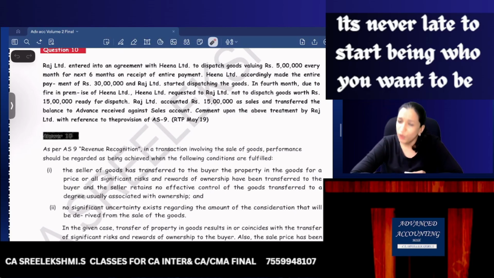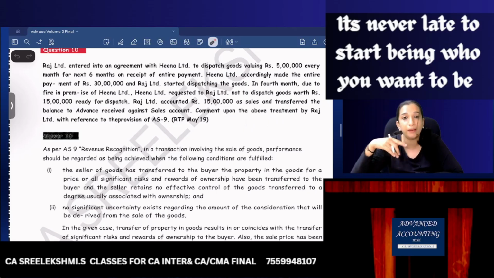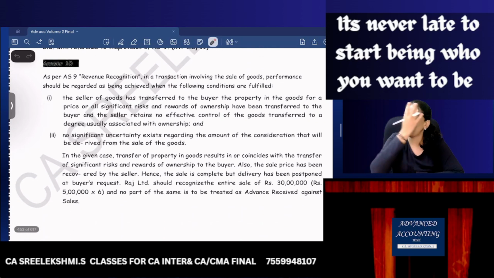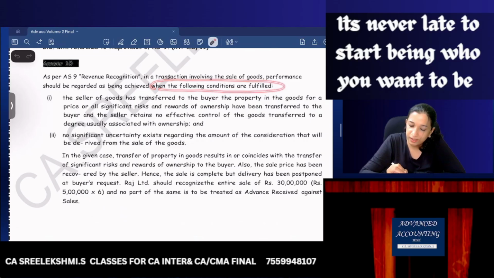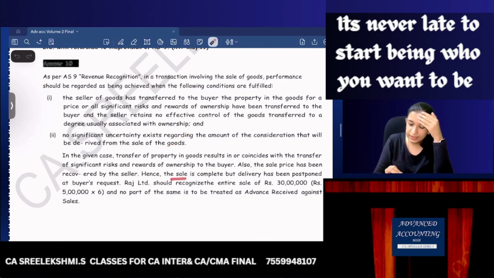So what should you say? Raj Limited should recognize revenue in the 4th month, 5th month and 6th month also because goods are ready for dispatch, but dispatch is delayed at the request of the buyer. Therefore, revenue can be recognized. Transfer to advances is not correct. Revenue can be recognized when all the following conditions are satisfied: the seller of the goods has transferred to the buyer the ownership, and significant risk and reward are transferred. Hence the sale is complete but the delivery is postponed at the buyer's request. Therefore recognize the entire sales.